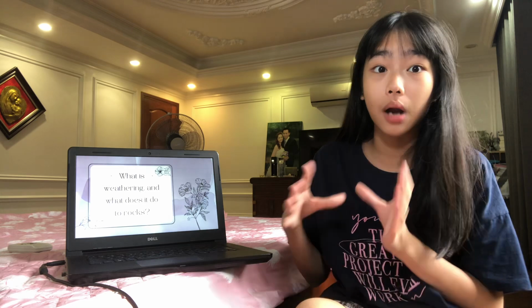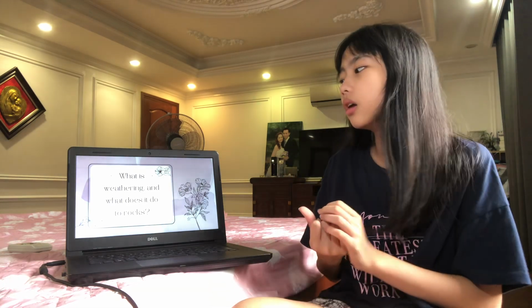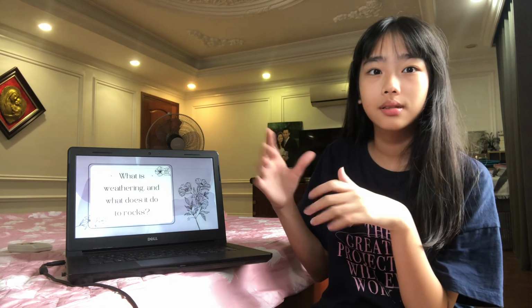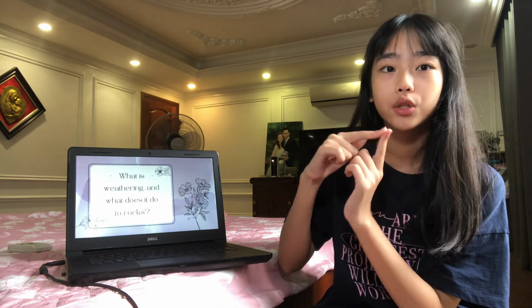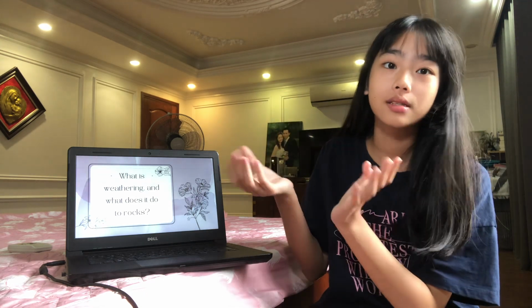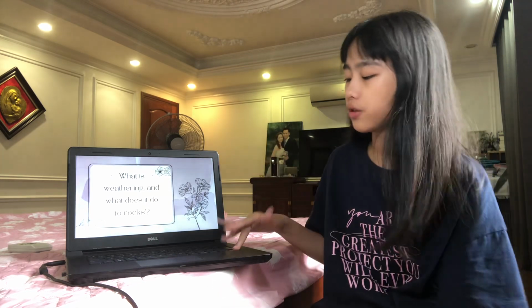Question 1. What is weathering and what does it do to rocks? Well, weathering is any action that breaks rocks into smaller pieces of rocks. And what does it do to rocks? It breaks rock from a big boulder into smaller rocks, like from boulders into cobble and then into pebbles and other kinds of rocks. So this weathering, it's really interesting to learn about.